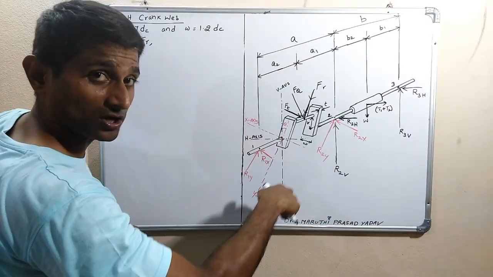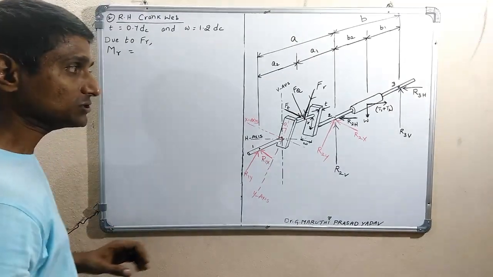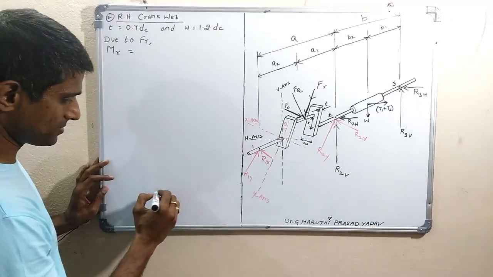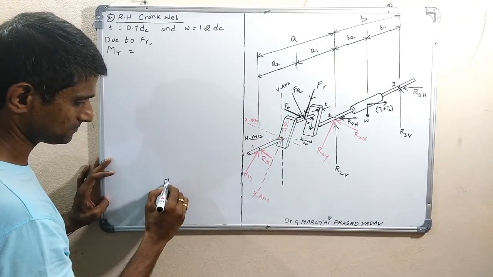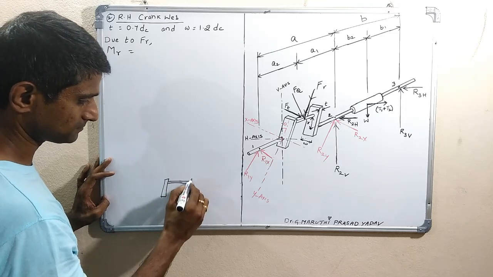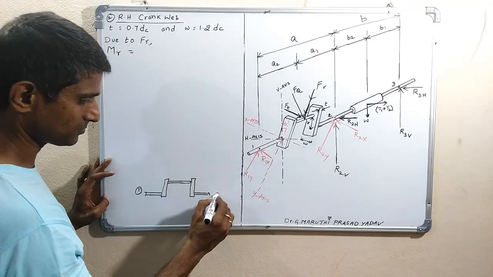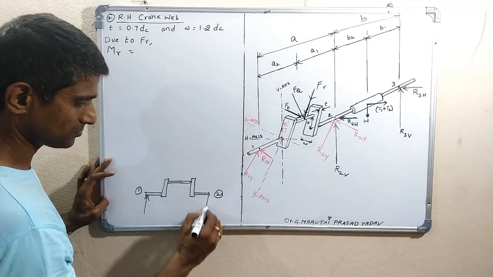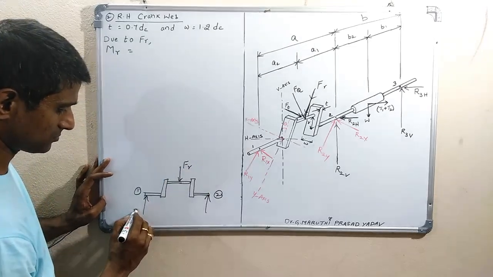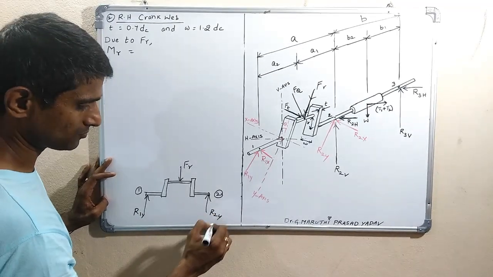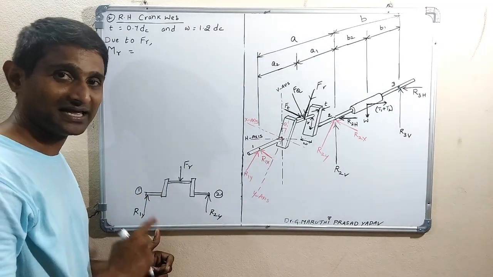If you look along the y-axis, bending takes place. This is the load Fr at the center of the crank pin, and these are the reactions along the x-axis.